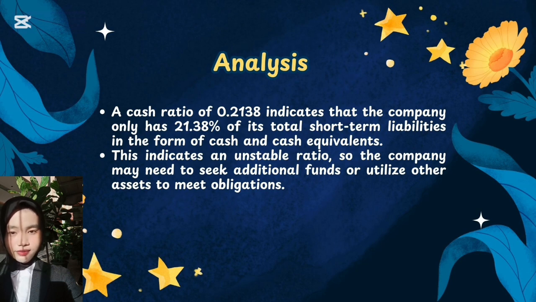This indicates that the cash ratio is unstable, because this figure is below 1. This means that the company's cash and cash equivalents are not enough to immediately pay all short-term liabilities. The company may need to seek additional funds through loans or use other assets to meet its obligations.